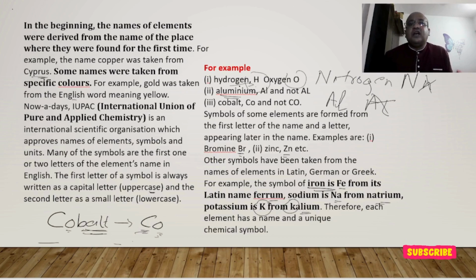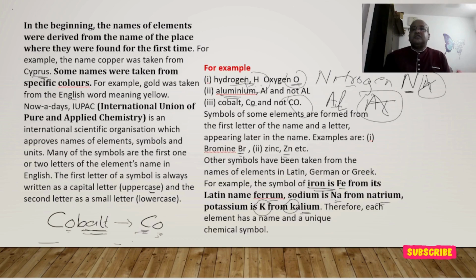Hydrogen is H. Oxygen is capital O. Nitrogen is uppercase N. Aluminium is Al, and not A with a capital second letter. Cobalt is Co, and not C and O both capital. So we need to write like this.